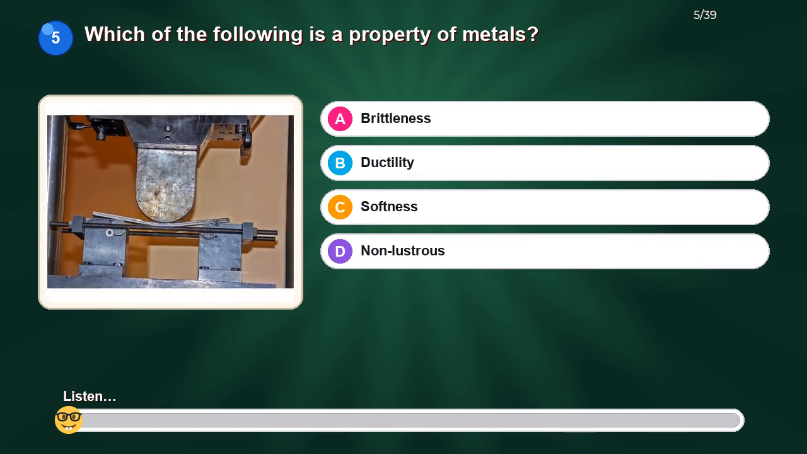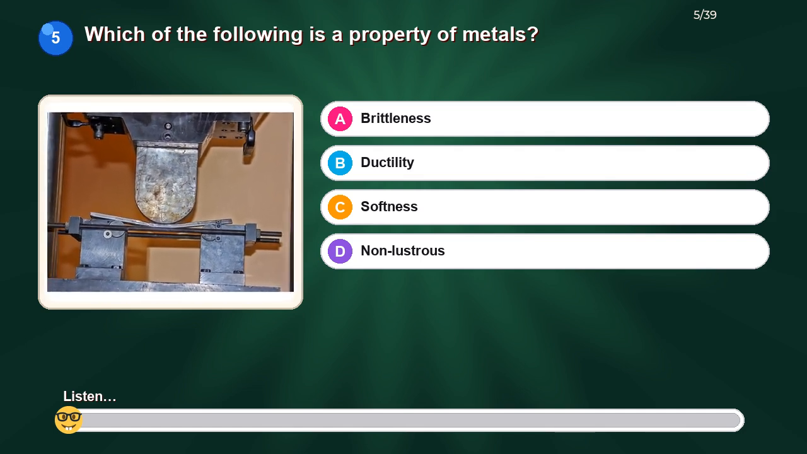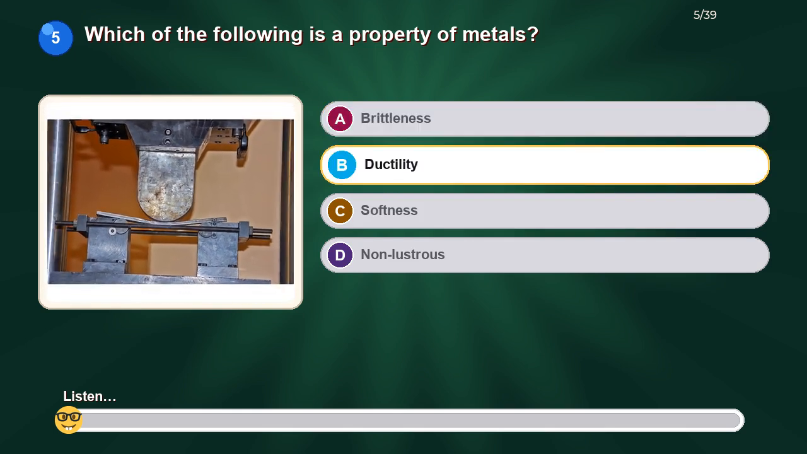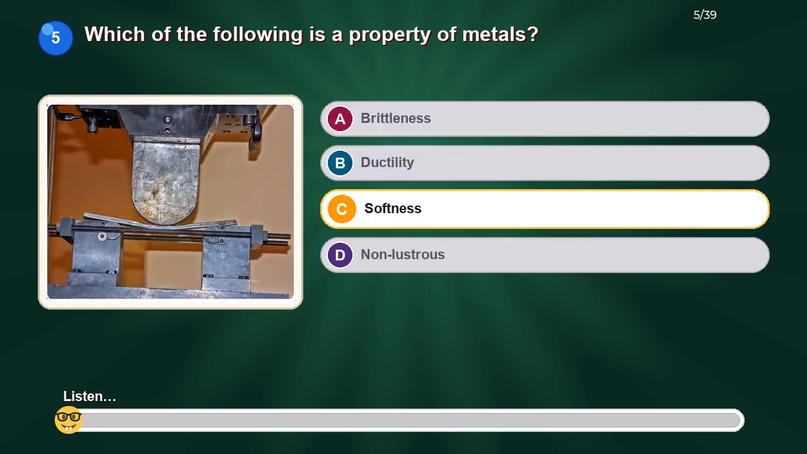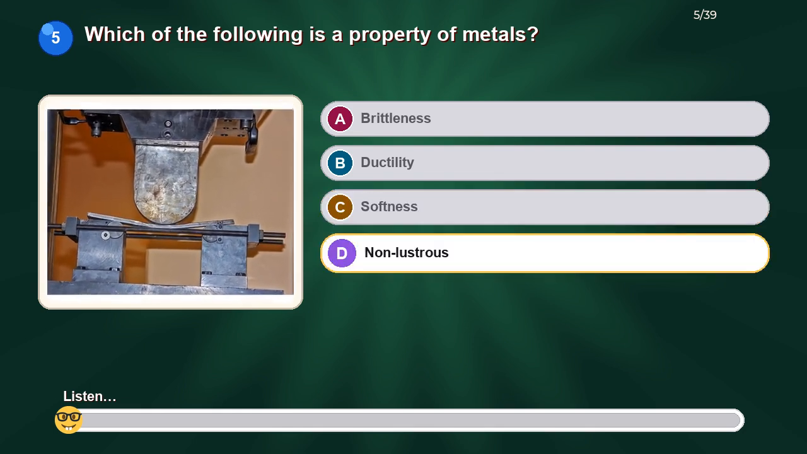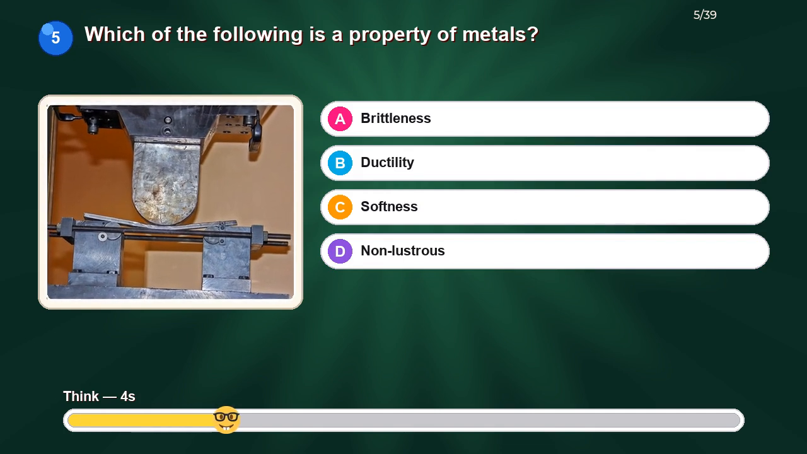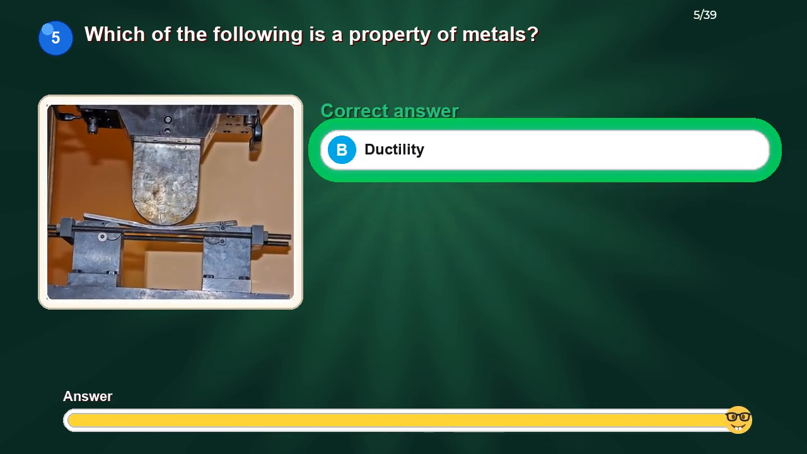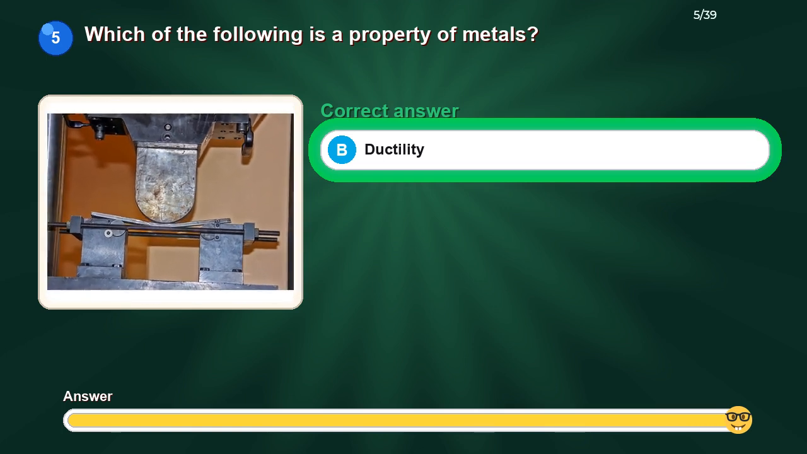Which of the following is a property of metals? Option A, brittleness. Option B, ductility. Option C, softness. Option D, non-lustrous. The correct answer is ductility.